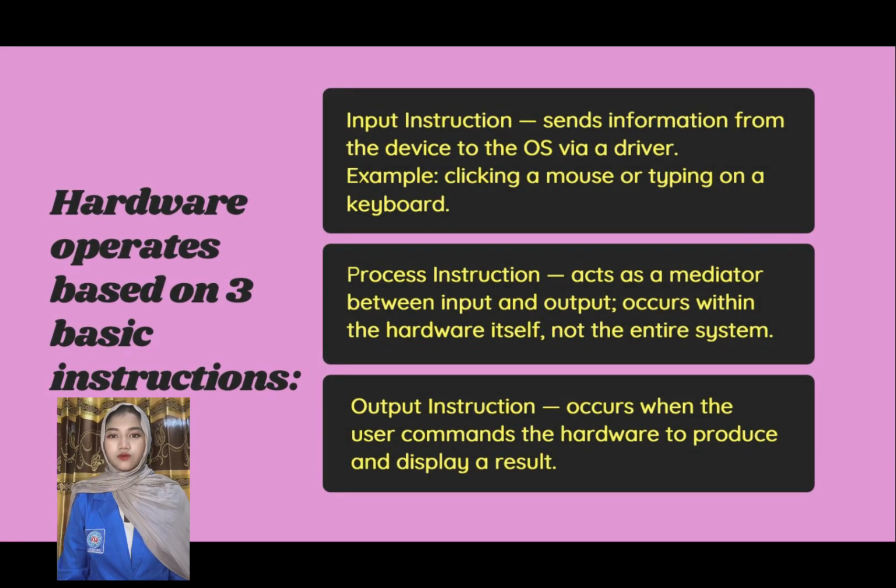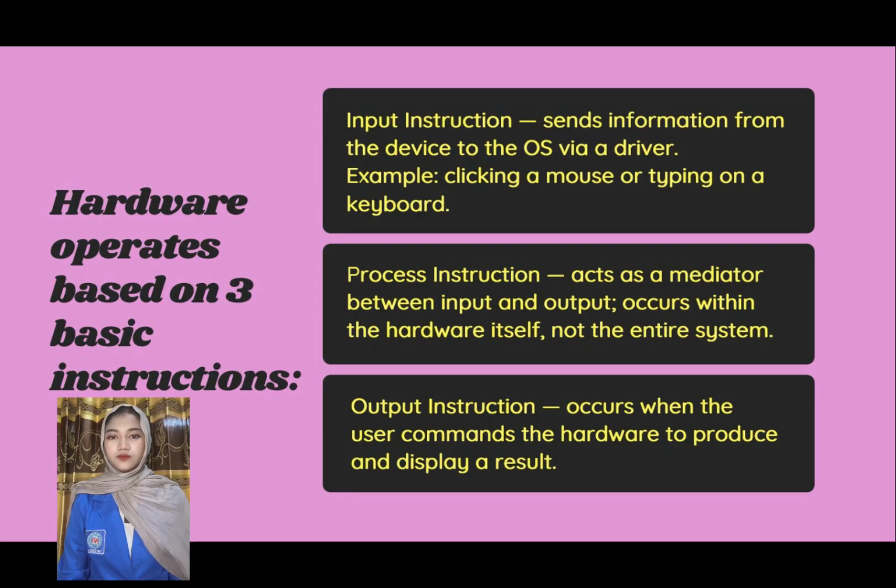How does hardware work? The way hardware works is based on three basic instructions or an instruction set. With these instructions, hardware can carry out various given instructions. Here are the three basic instructions for operating hardware, including first, basic input instruction. An instruction that can provide information to software using a driver as an intermediary. For example, when we click an application with a mouse.